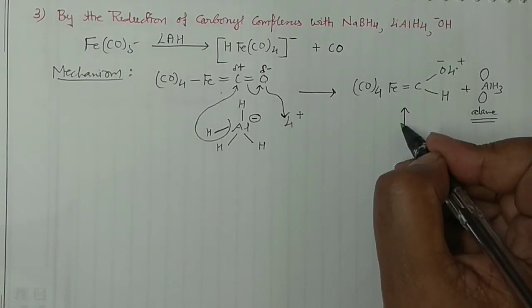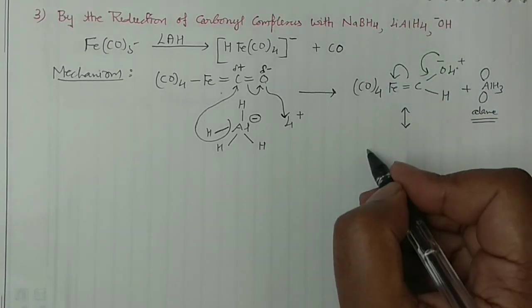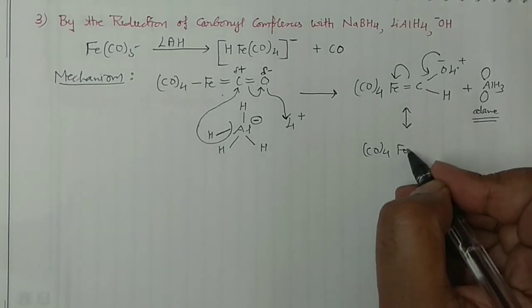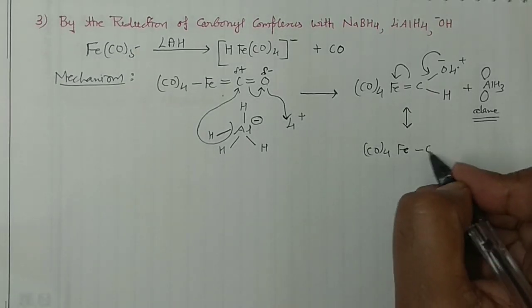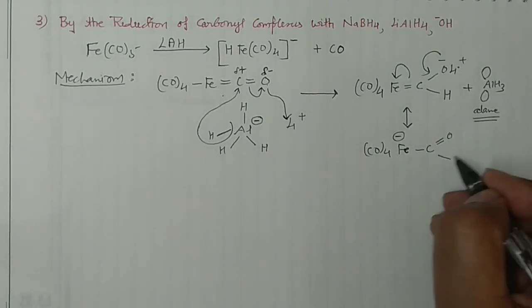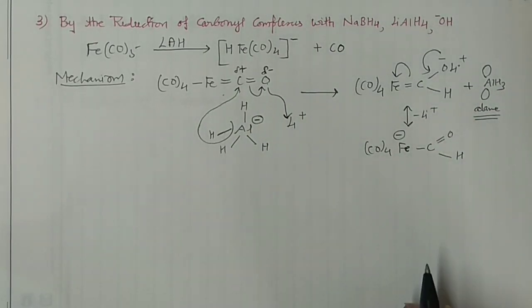So you can write the resonance structure. This negative will move here and this will come here. Then you will have 4 carbonyls here along with this iron. This is a single bond. Now iron is negative, and this is a double bond, right? And this is your hydrogen, and you can write Li positive. There is no problem in that.